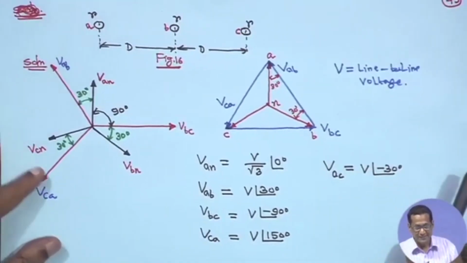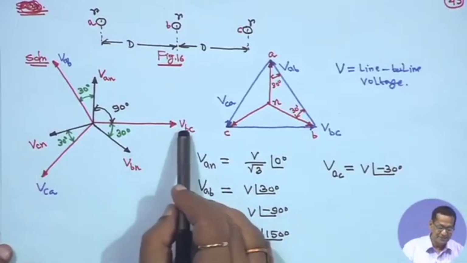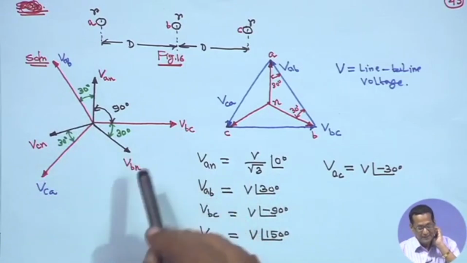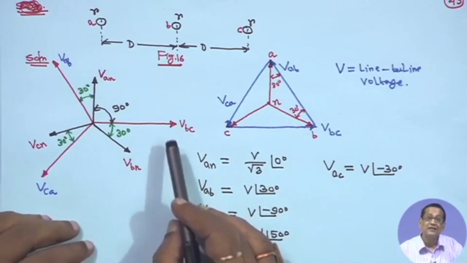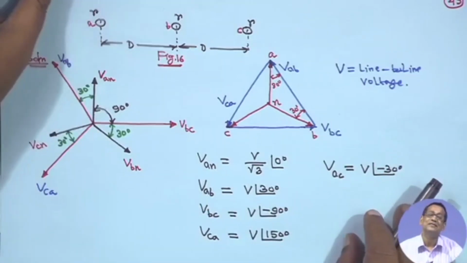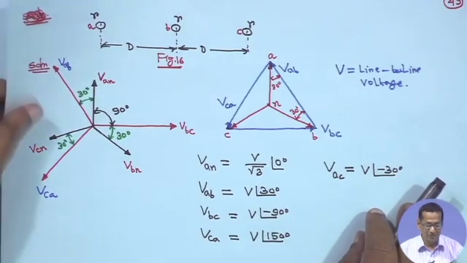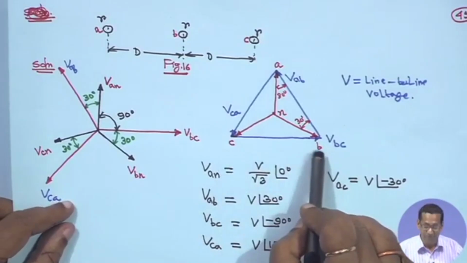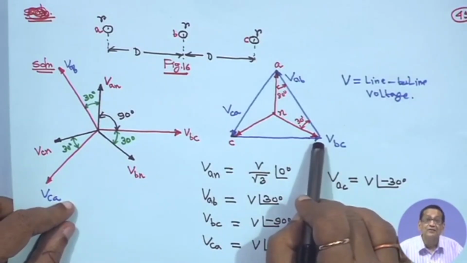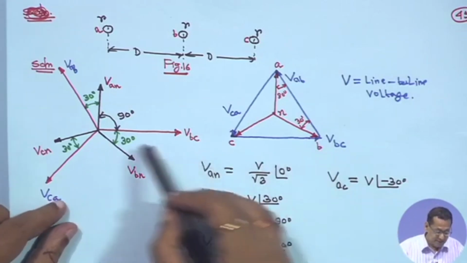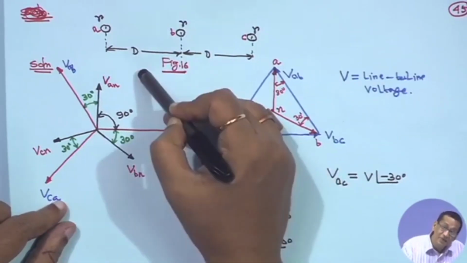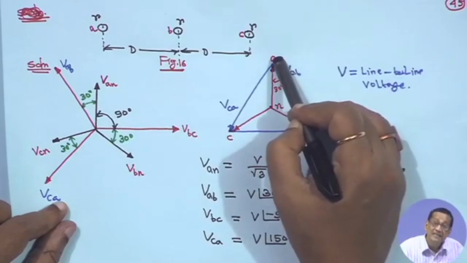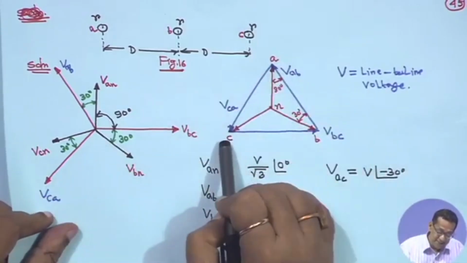So, earlier you have seen VBC, VCA and VAB, the line to line voltages. When we proved that VAB plus VAC is equal to 3 VAN, at that time we saw the same diagram. This is VBC, B is the tip, because the VBC arrow is here for BC, and similarly VAB, A is the tip, and this is VCA, C is here.